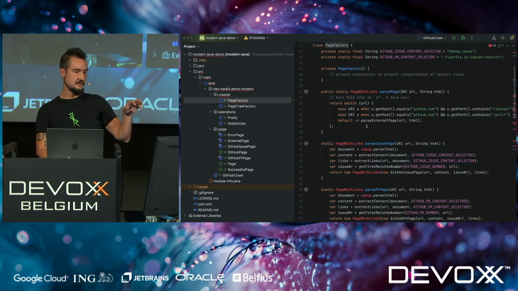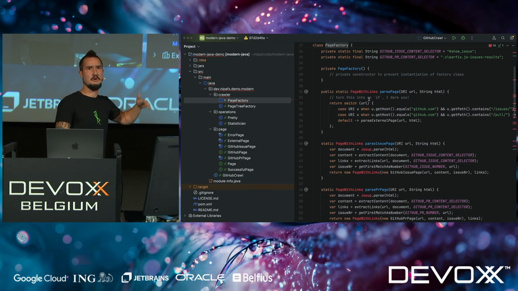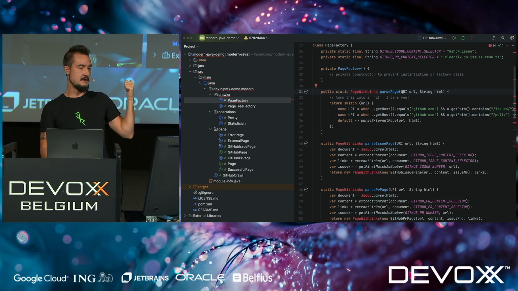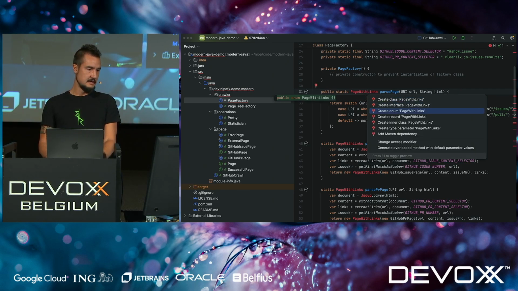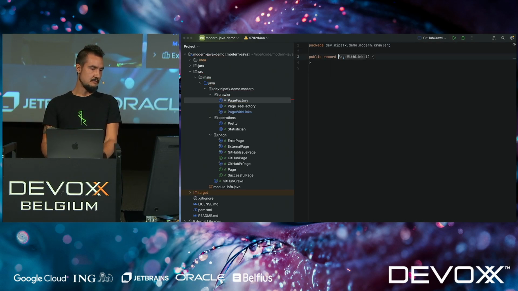So there's a bunch of errors here. Again, I'm checking out this code because much of the code isn't that burningly interesting. I want to focus on the interesting parts, and I left those as compile errors or to-dos. This is one. I have a page with links here. I'm going to create a record for that, and I'm going to tell you why I need that.